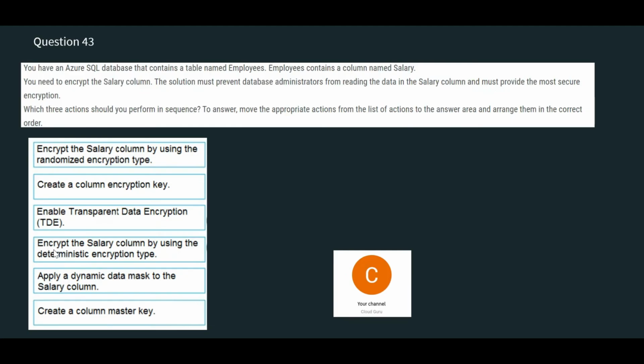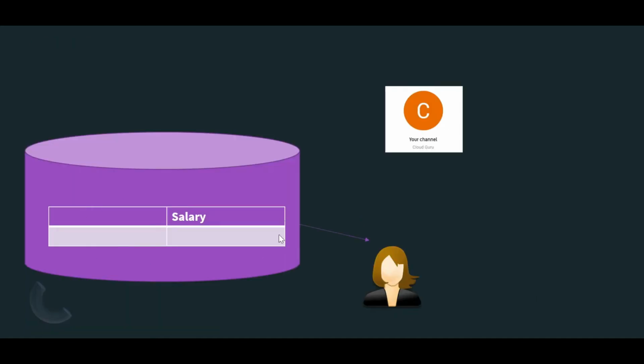This one says encrypt salary using a deterministic encryption key. See, randomized is safer than deterministic. As a thumb rule, always remember: if you have two tables and you want to join this table with one more table, and your keys, such as primary keys like employee ID, are encrypted, then you use a deterministic encryption key, because otherwise the joins won't work.